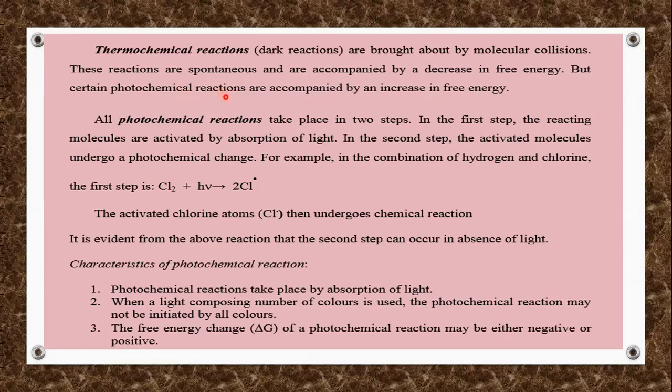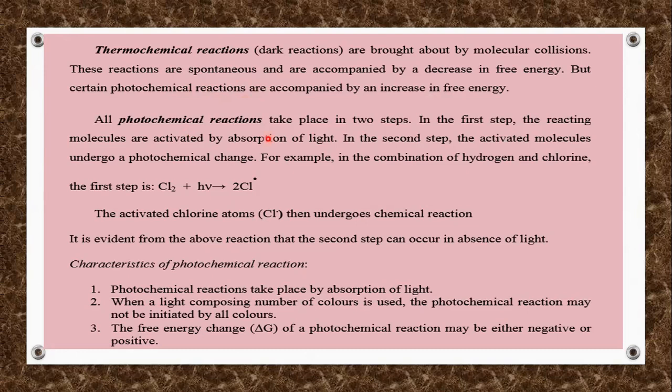So when we are talking about these thermochemical reactions, there are some certain photochemical reactions which are also accompanied by an increase in free energy. On the other hand, photochemical reactions take place in two or three steps, just like a synthesis or a mechanism.